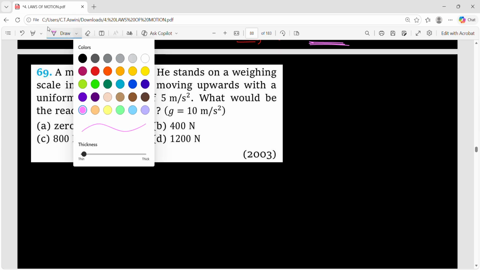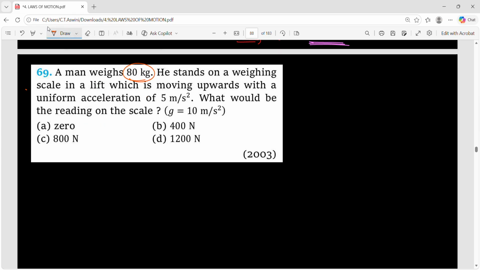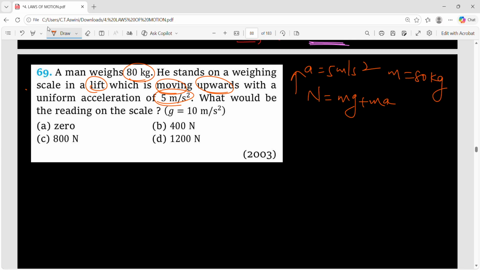A man weighs 80 kg. So this is the mass of the person. He stands on a weighing scale in a lift which is moving upwards. Okay, the lift is moving upward. That means you'll feel heavier. And what is N? mg plus ma. You should recollect all these points. With uniform acceleration, it is moving up with acceleration 5 meter per second square. And what is the mass that is given? 80 kg. What we need to find? What would be the reading on the scale?